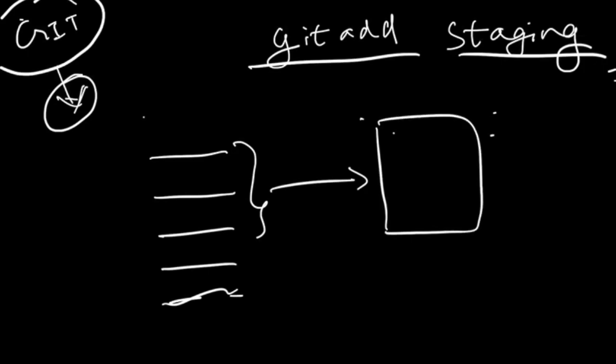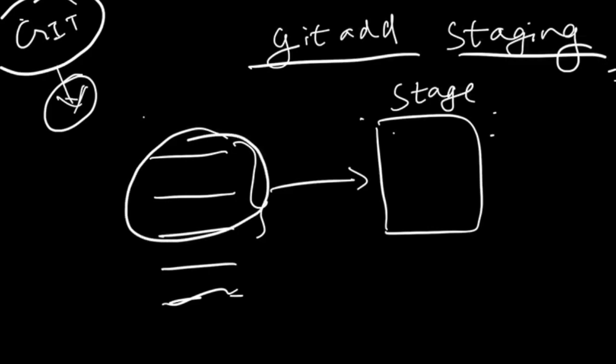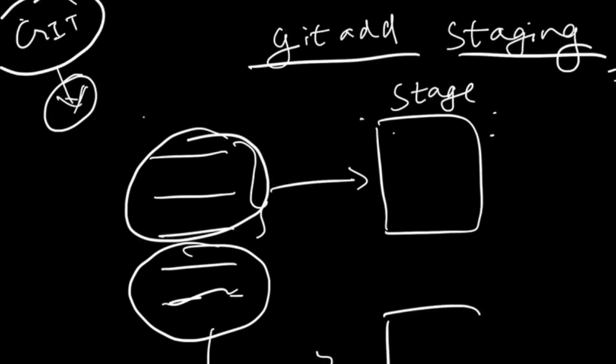So before committing, there is a stage area. Before you actually go and commit these files, you first have to stage what exactly needs to be committed. So that gives you flexibility as to, even though you're working on 5 different files, you can only commit 3 files, and you know that these 2 files are not yet committed, and you can commit them in your next commit.